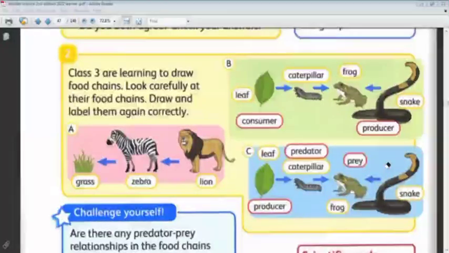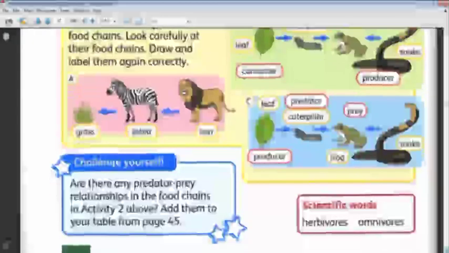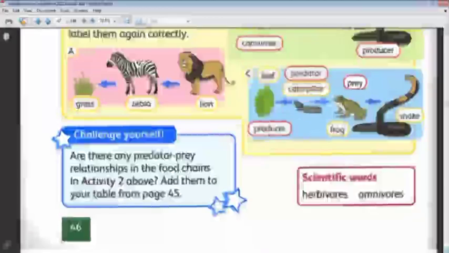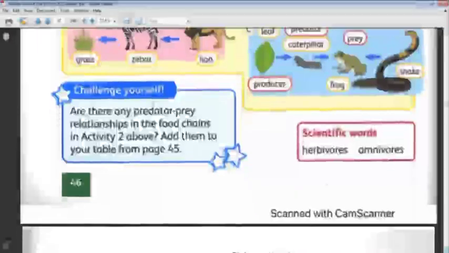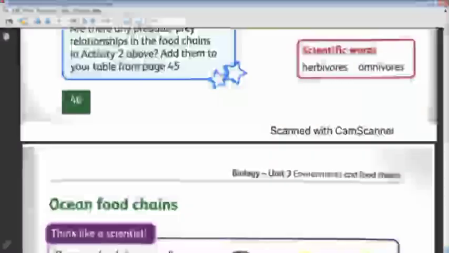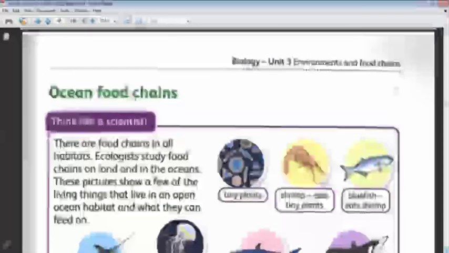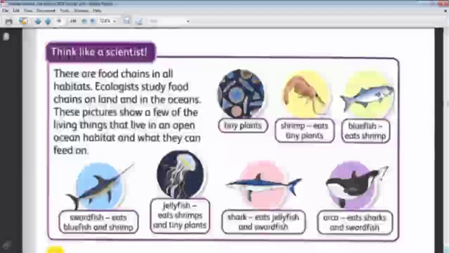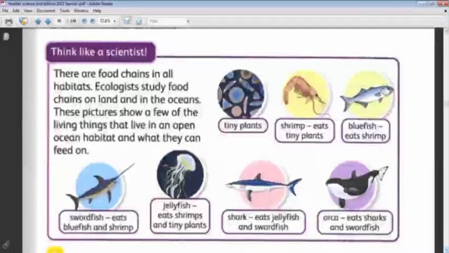This is what we want to know about food chains: the relationship between the animals, which one is the producer, which one is the consumer, which is the prey, which is the predator, which one is herbivorous, which one is omnivorous, and so on. These are the main points in this list.